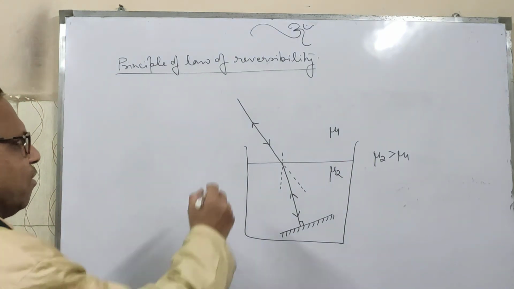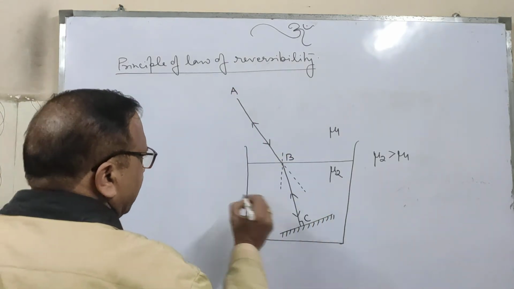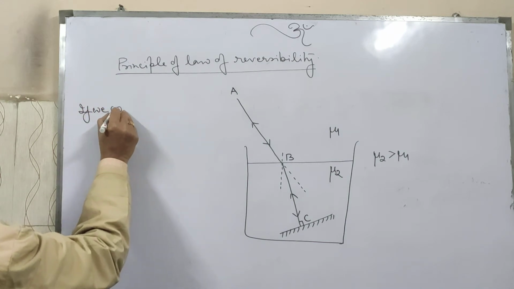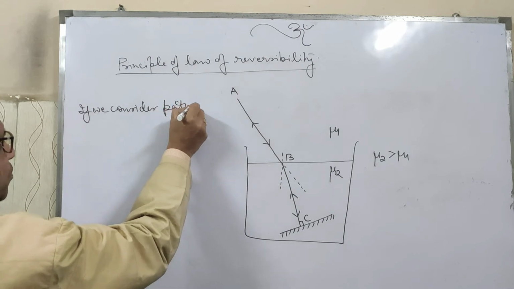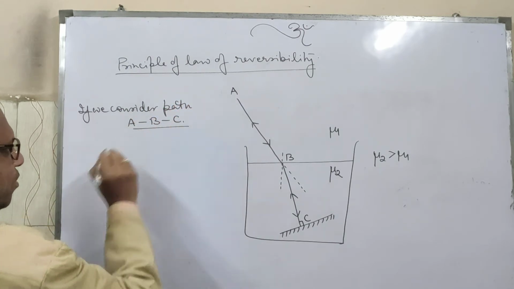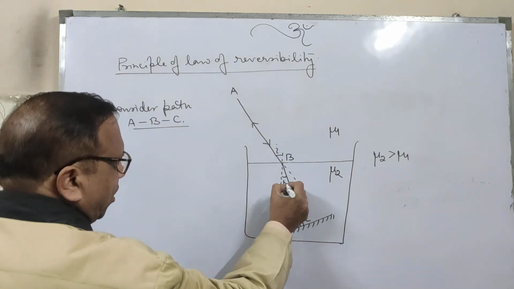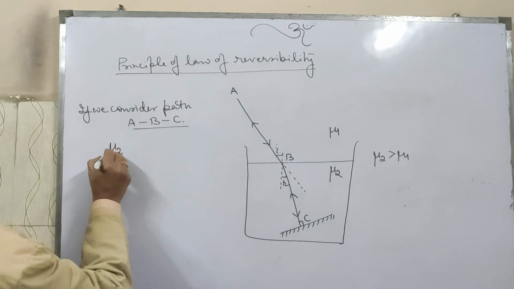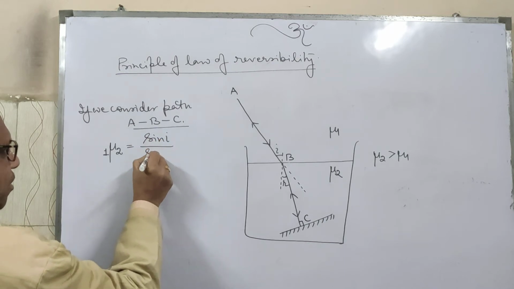Suppose the path is A, B, C. If we consider the path A to B to C, what will happen? Suppose the angle of incidence is i and the angle of refraction is r. The refractive index of 2 with respect to 1 is equal to sin i upon sin r.